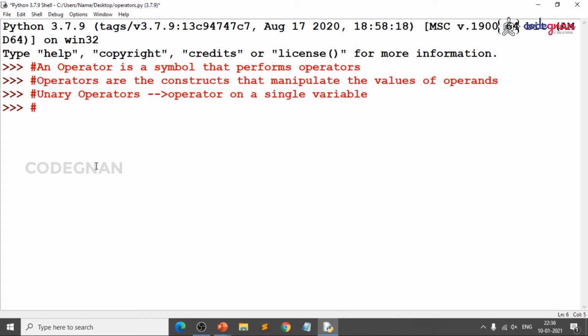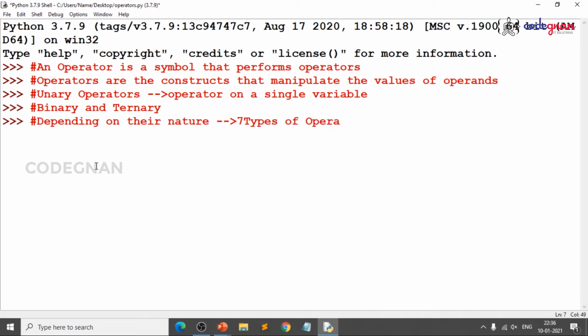And if it is 2 variables, it is binary, and if it is 3 variables, it is ternary. So binary, ternary, unary operators. But basically we classify the operators depending on their nature. Depending on their nature, we classify them into 7 types, which I told you. The other type includes bitwise. These are the very widely used 7 types of operators in Python.